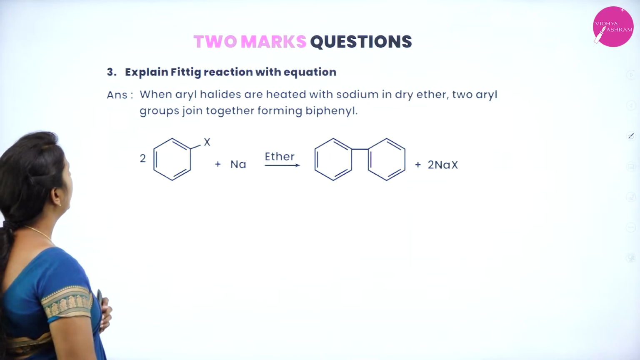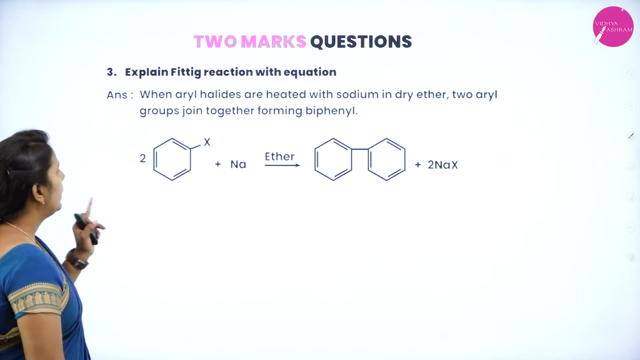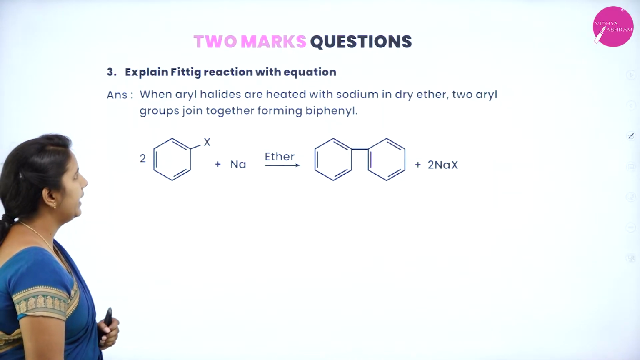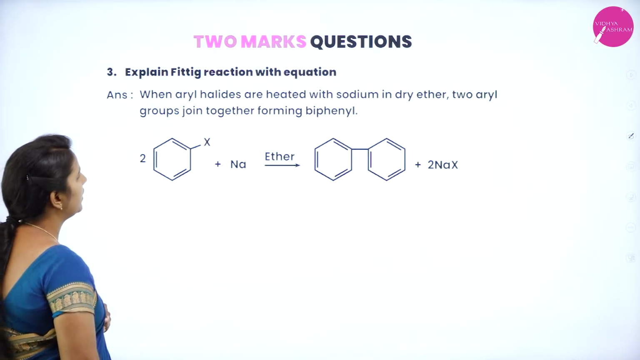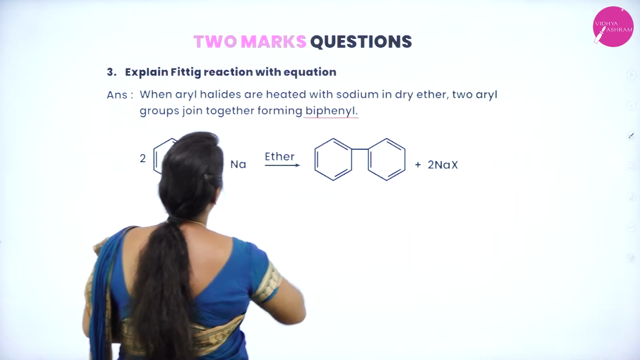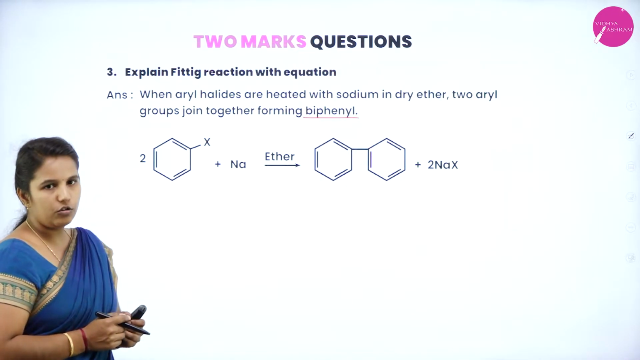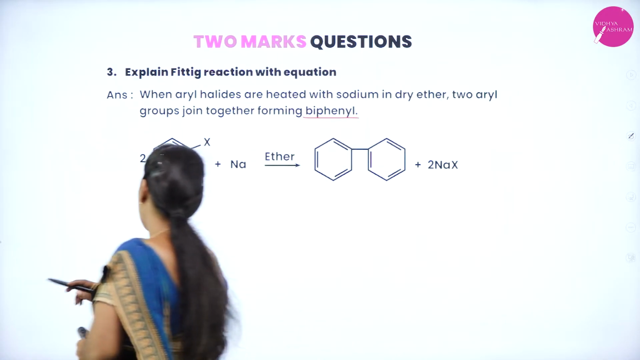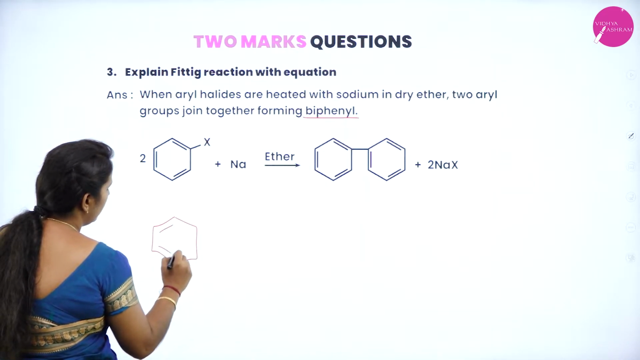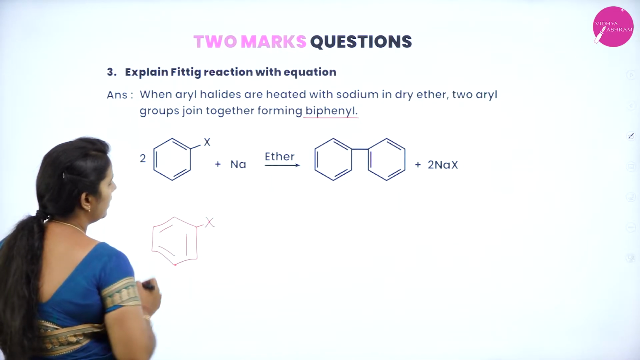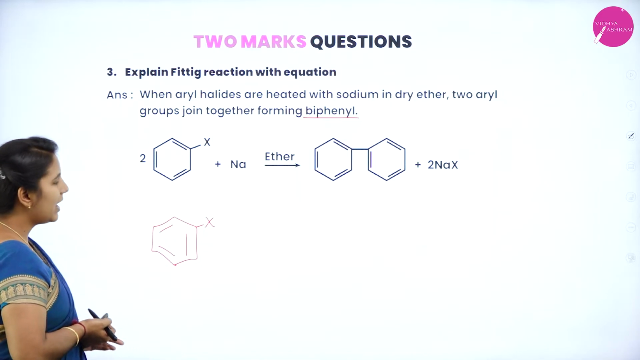Next question. Explain Fittig reaction with an equation. So, when aryl halides are heated with sodium in dry ether, two aryl groups are joined together to give a biphenyl. So, aryl halides means what? We know that alkyl group means what? We can show the aryl halides by writing the benzene ring with removing the hydrogen by adding the halogen. Hence, it becomes what? Aryl halides.